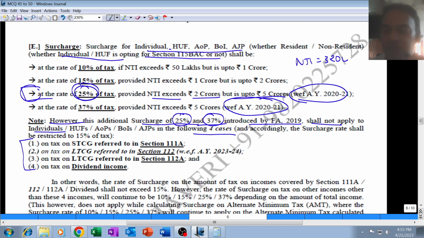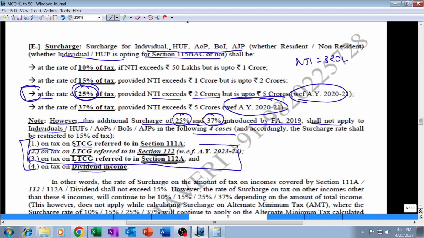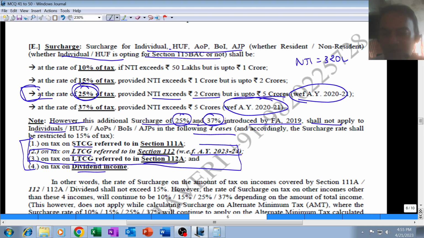Which four incomes? Short-term capital gain referred to in section 111A, long-term capital gain referred to in section 112, long-term capital gain referred to in 112A, and dividend income. Out of these four incomes, in the present question we have these two incomes. There was an amendment. There were only three incomes where the surcharge would be restricted to 15%. One more income has been added with effect from AY 23-24, and that income is LTCG under section 112. Do we have? Yes, we have.